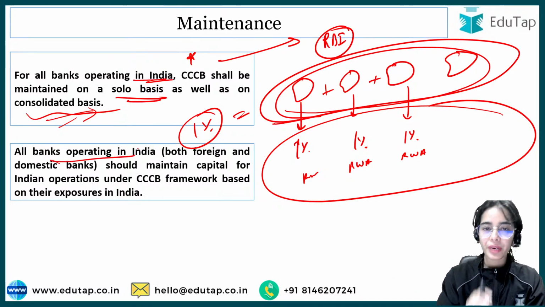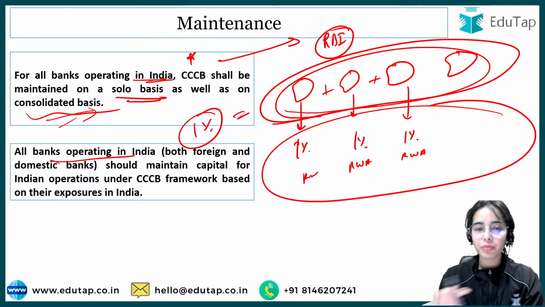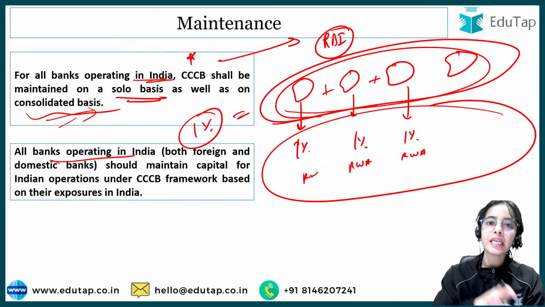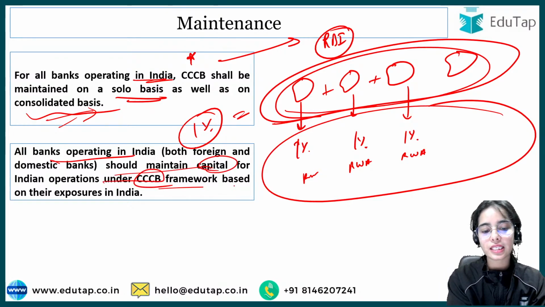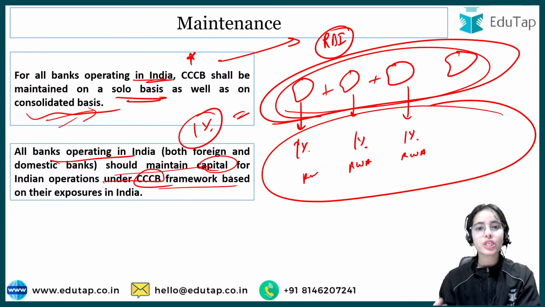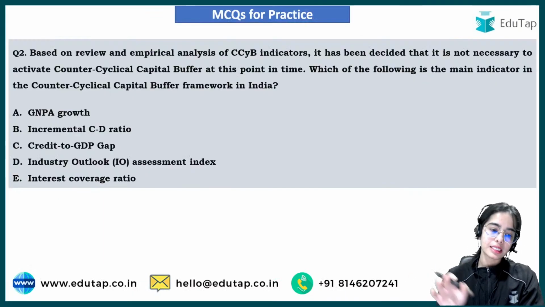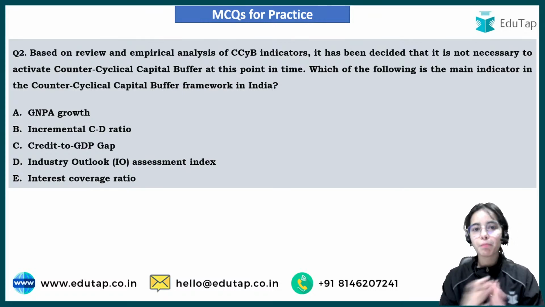All banks operating in India, let it be foreign banks, let it be domestic banks, if they have branches in India, they should maintain the capital for Indian operations under the CCCB framework based on their exposure, based on their risk-weighted assets in India. So that is the complete framework and the news article that we have discussed.